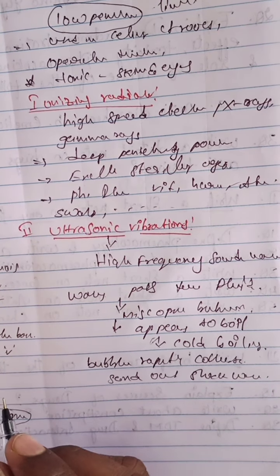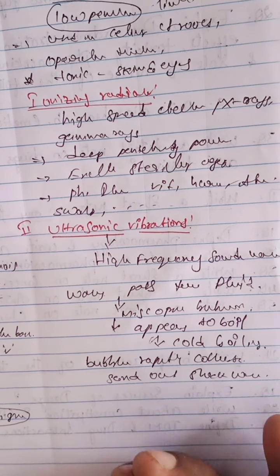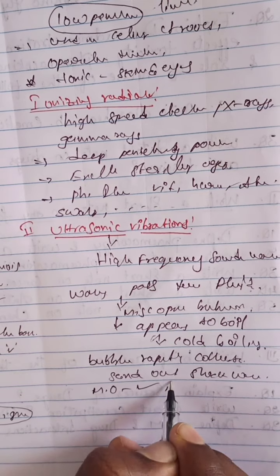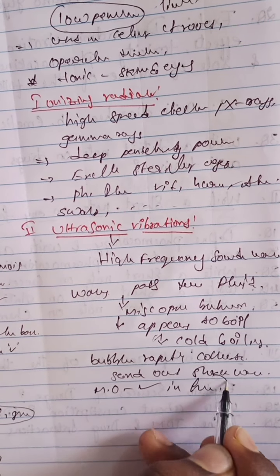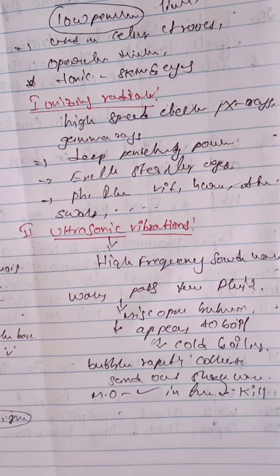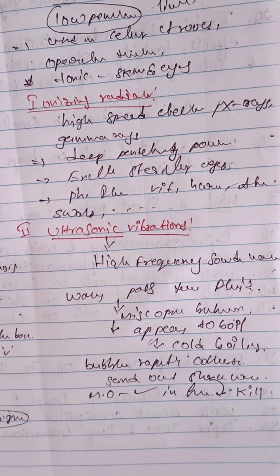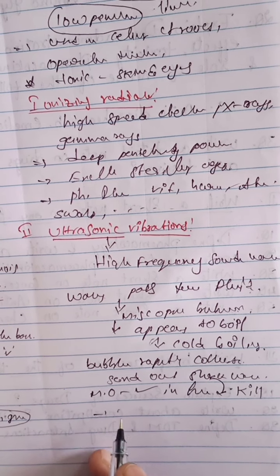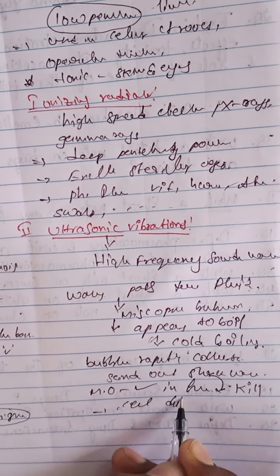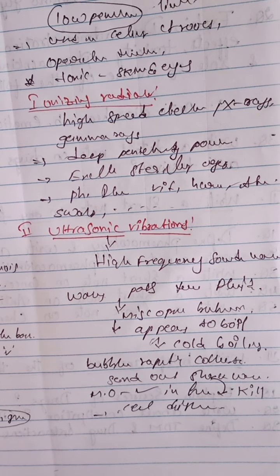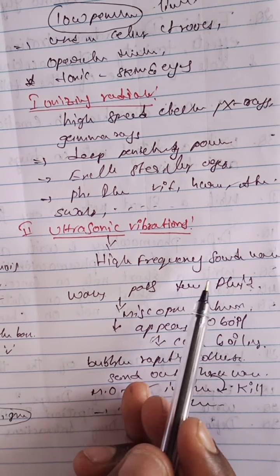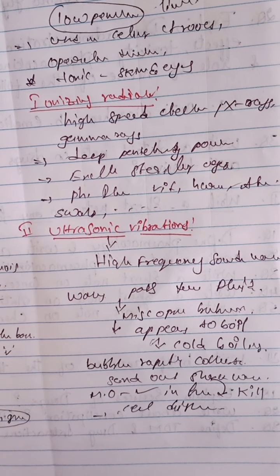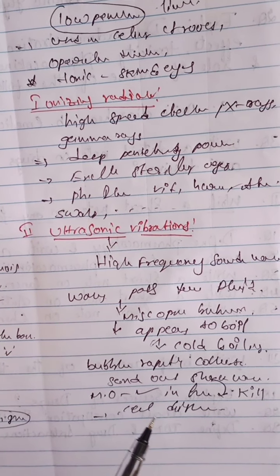If any microorganisms are present in the fluid, due to the shock waves the microorganisms are destroyed or killed, as cell disruption occurs. High frequency sound waves passed through the fluid form air bubbles, and once the air bubbles collapse, they destroy the microorganisms.